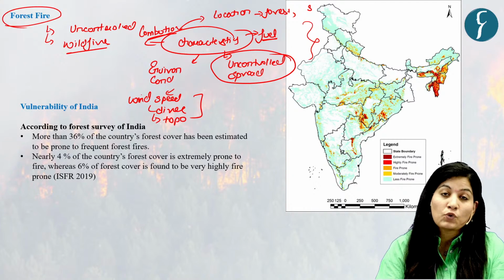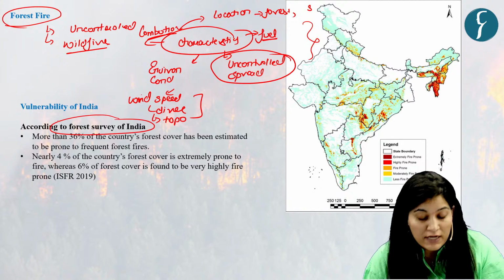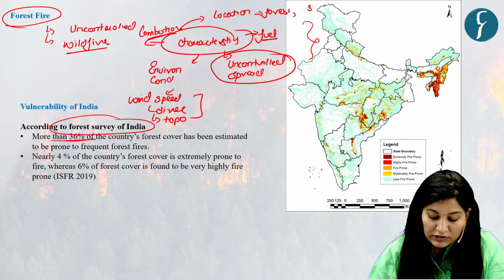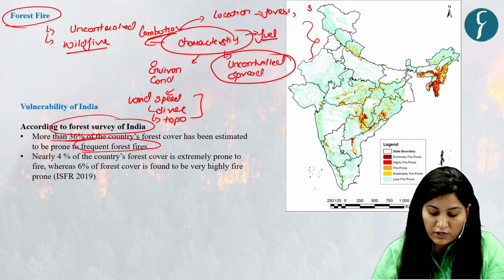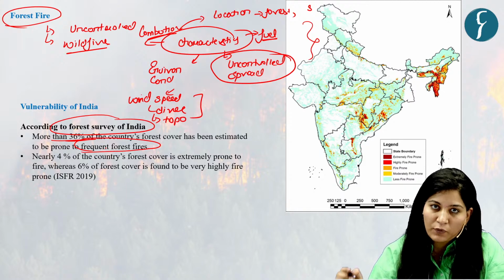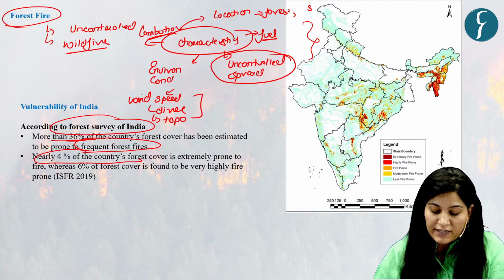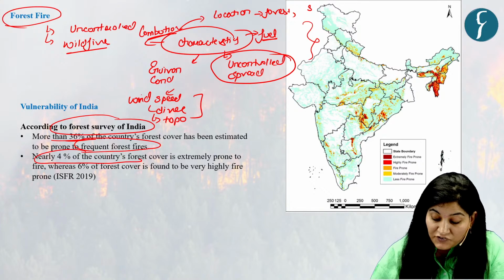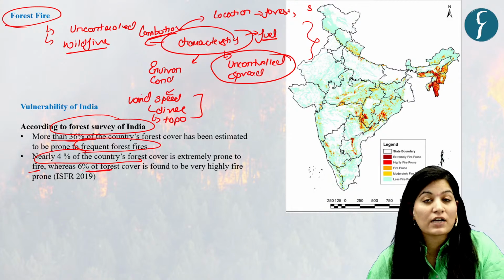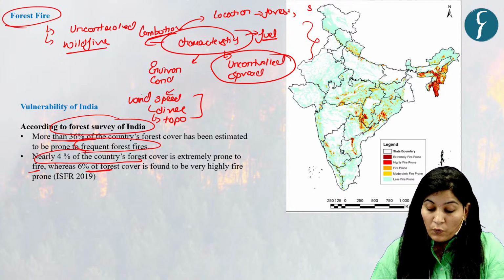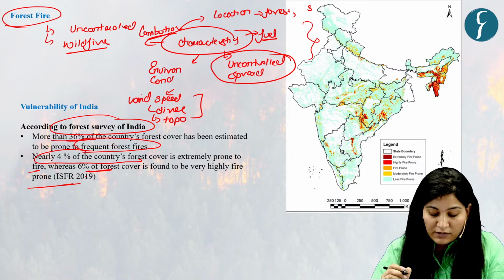Now let's see its vulnerability with respect to India. According to Forest Survey of India, more than 36% of country's forest area has been estimated to be prone to frequent forest fire. Okay, 36% to frequent forest fire. Nearly 4% of country's forest cover is extremely prone to forest fire. Okay, and 6% of forest cover is found to be very highly fire prone. Okay, this is as per ISFR 2019.